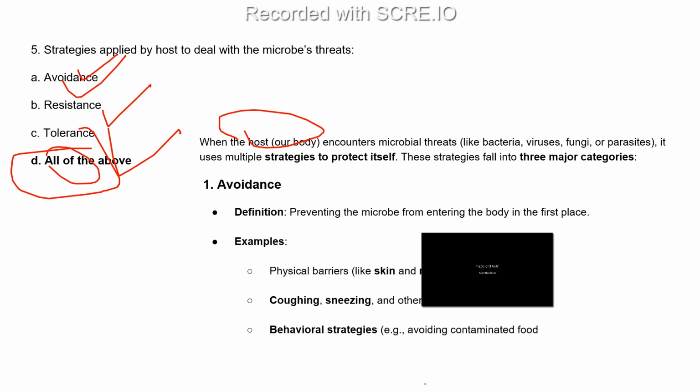So it comes under avoidance. In simple terms, that is avoidance, and the main examples are behavioral strategies, coughing, sneezing, and the skin.